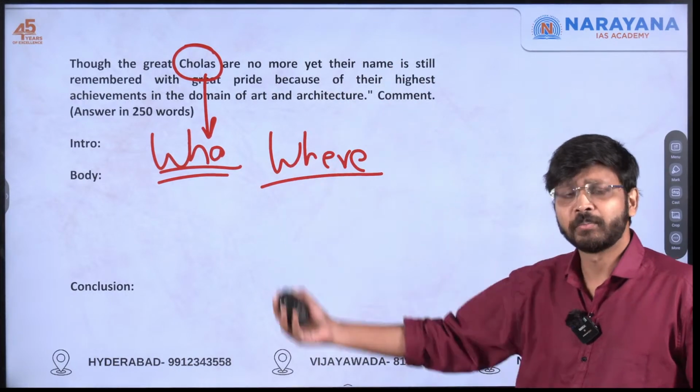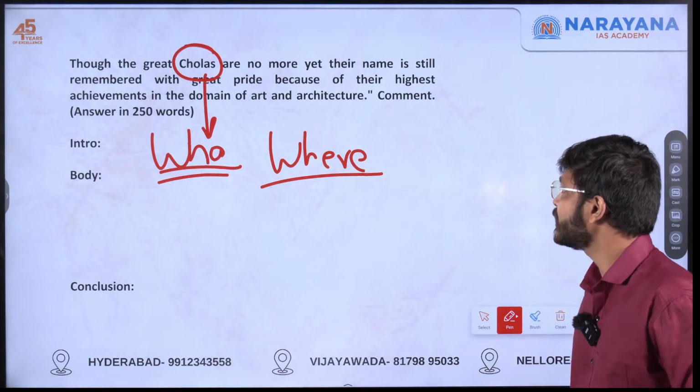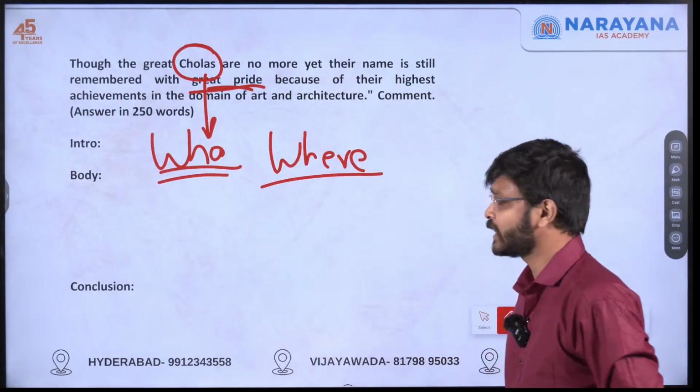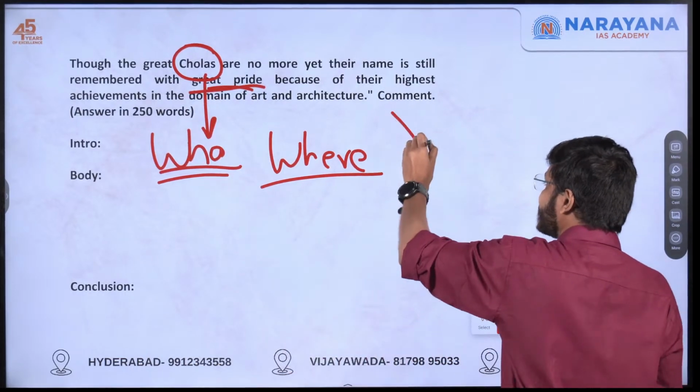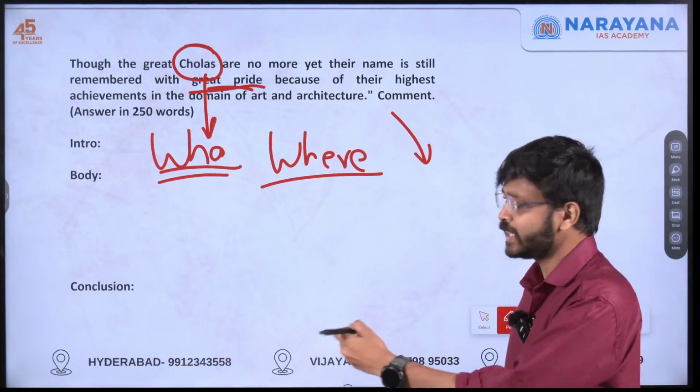They were even popular in the Southeast Asian region, and you can mention that too. Also add some slight introduction that they were great patrons of art and architecture. You can mention that in the introduction itself.